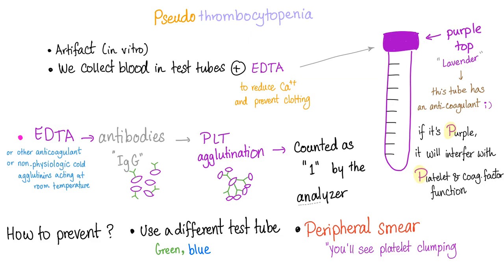The fake thrombocytopenia, it's an artifact. We collect blood in a test tube. If the top is purple, it means that it has an anticoagulant in it. By the way, in the lab, they call it the lavender tube.